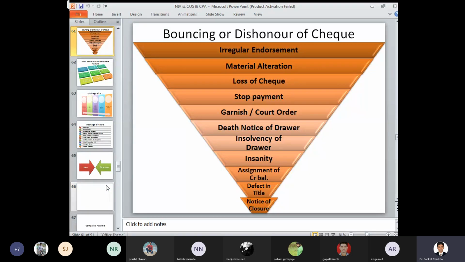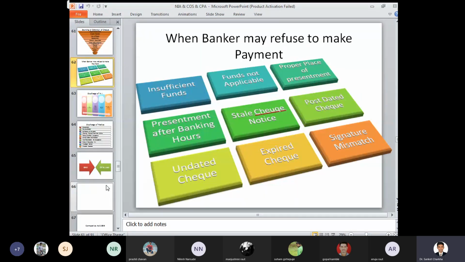Bouncing or dishonor of a check. Yes, we have also seen this. What are the various reasons in which a check can be dishonored, or in simple terms, the check is bounced: irregular endorsement, material alteration, loss of check, stop payment, garnishee or court order, death notice of the drawer, insolvency of the drawer, insanity, assignment of credit balance, defects in title, and lastly, the notice of closure. Then we have seen the various reasons in which banks may refuse to make the payment. That is, you have presented a check to a particular banker, and there are various reasons in which the bank will refuse to make the payment to the interested party.